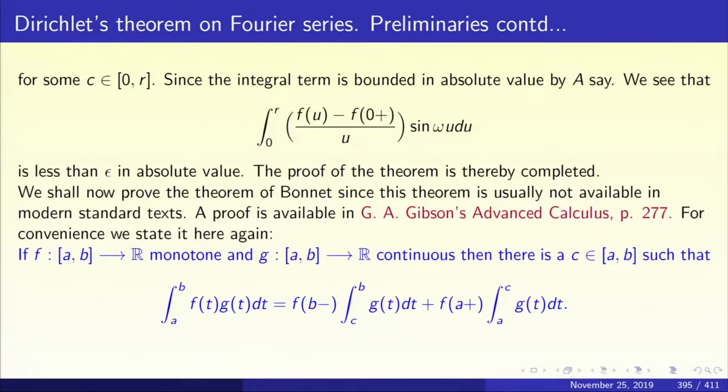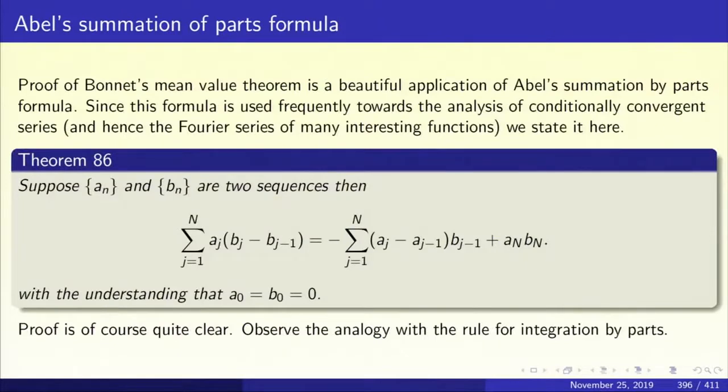So what is the idea? The idea is to write the integral on the left hand side as a Riemann sum. We get a finite sum, and on this finite sum we must apply Abel's summation by parts. So what is the rule for summation by parts? This is a beautiful application of it. The rule for summation by parts is simply the discrete analog of the rule for integration by parts. And this formula is used very frequently when you are dealing with conditionally convergent series.